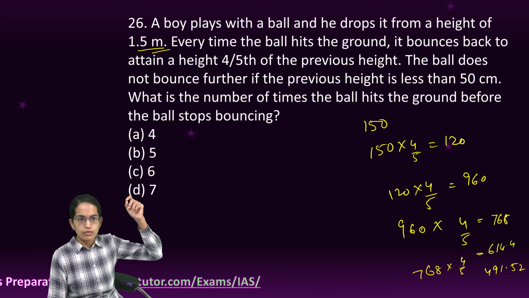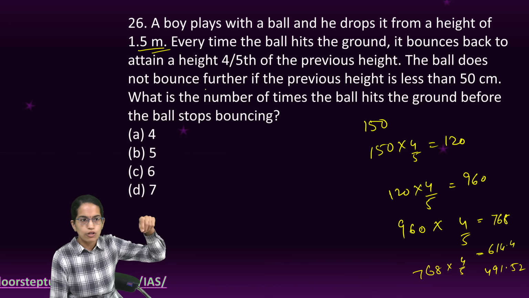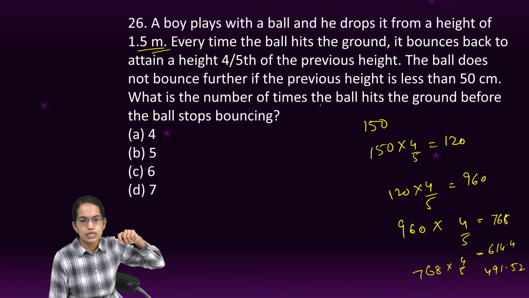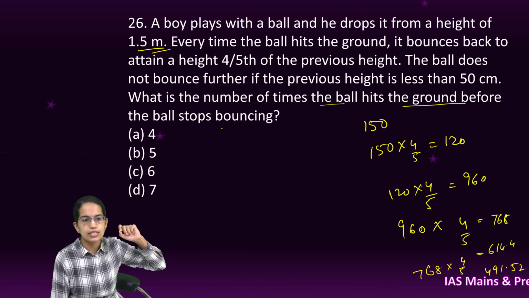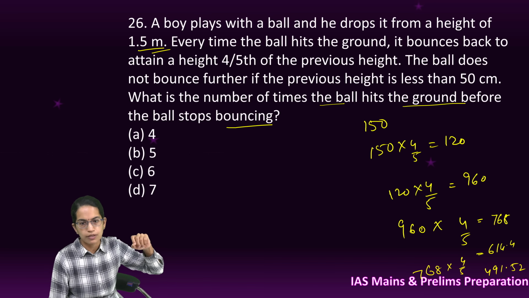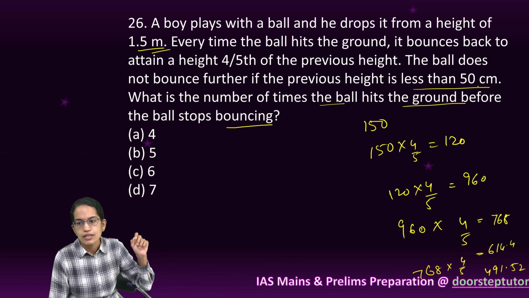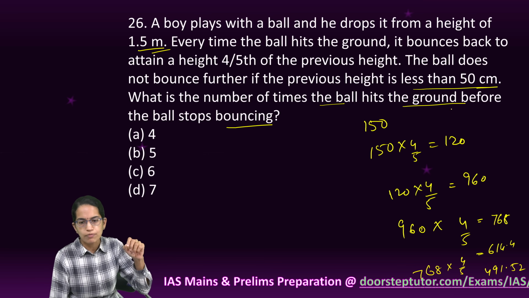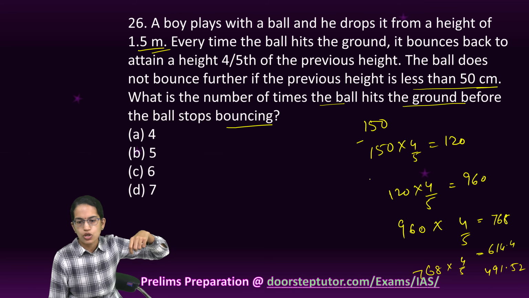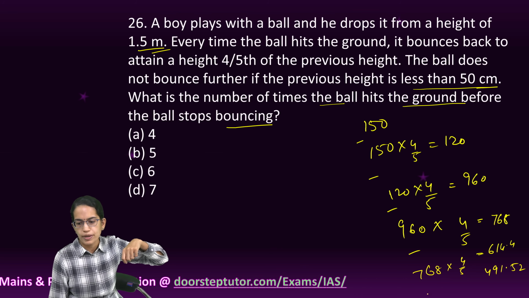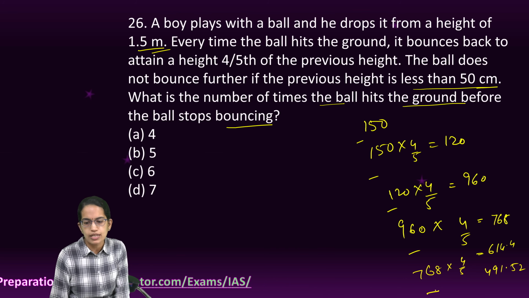So the boy drops it from the height of 150. So that's the first drop. Now the question says, what is the number of times the ball hits the ground before stopping bouncing? So when it is less than 50 centimeters, it would not bounce further. So there is the first drop, second drop, third drop, fourth drop and fifth drop. So 5 drops that are seen here.